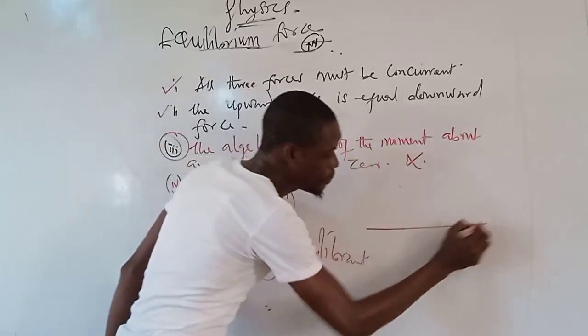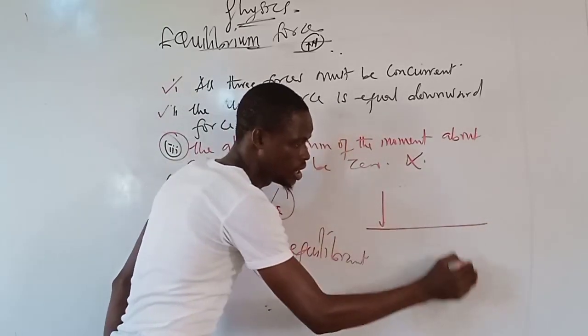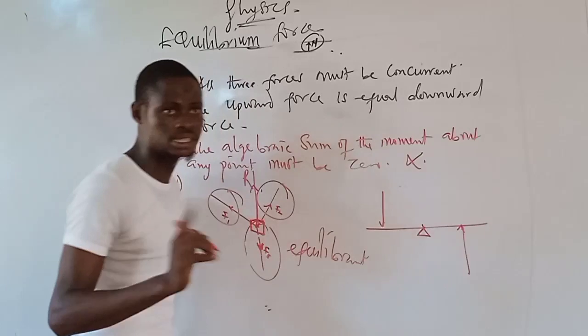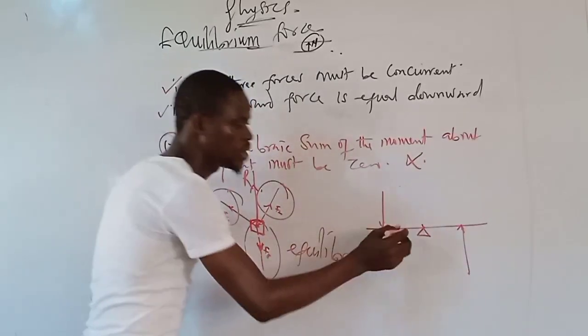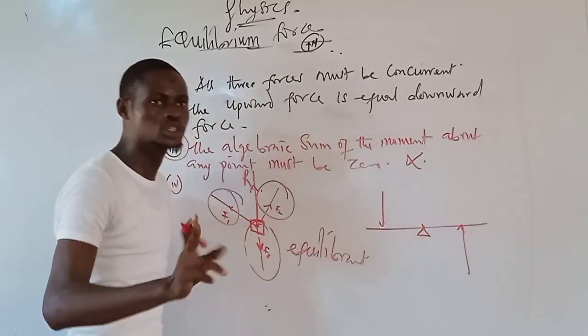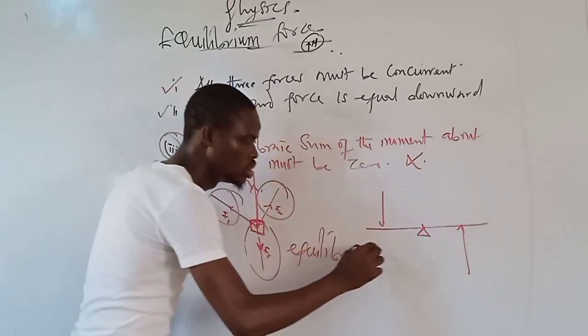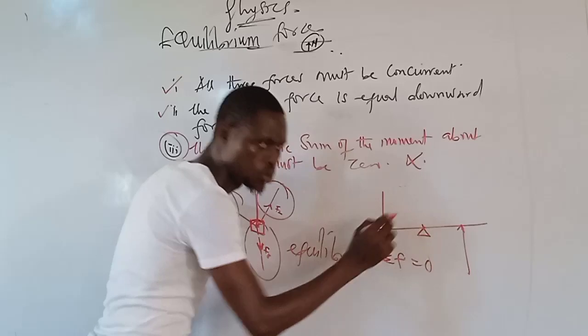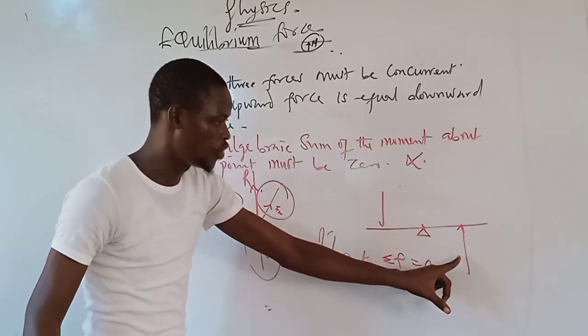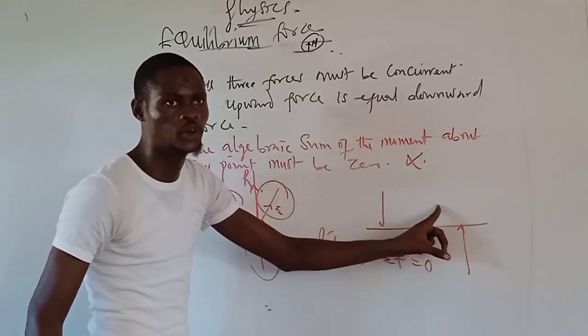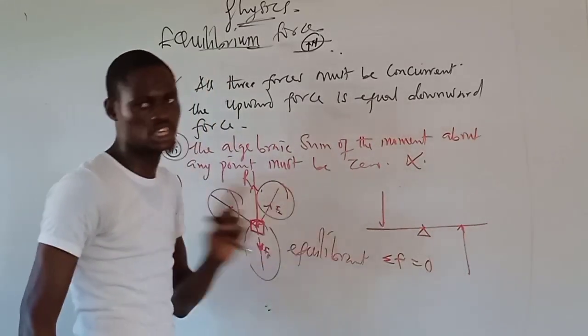Assuming I have a body here, I have a force here, another one here. We now have what? This, which is the fulcrum. Now, this body is going to be in equilibrium using two conditions. What is the condition? Summation of the forces must be 0. Which forces? Upward force must equal downward force. If this is downward force, this is upward force, the two forces must balance each other.